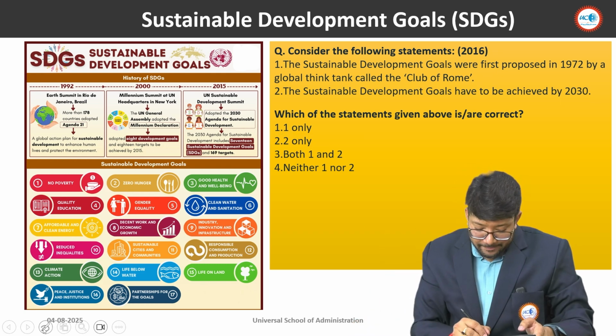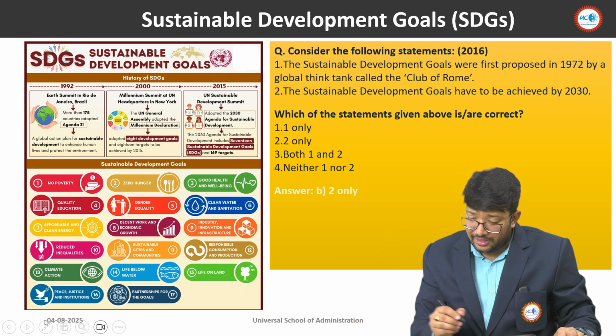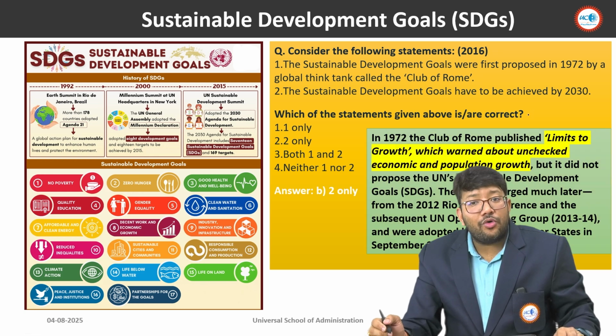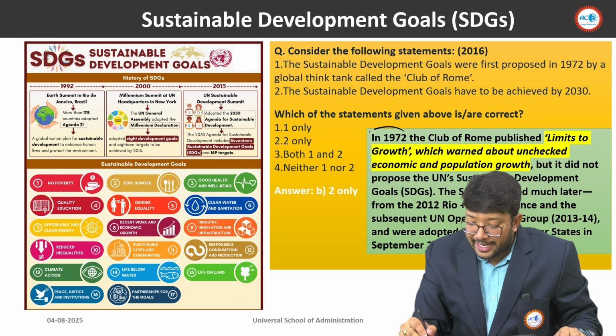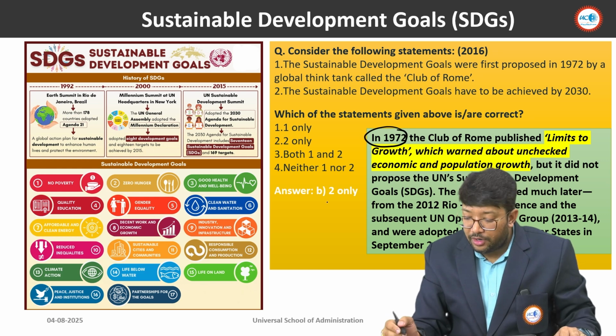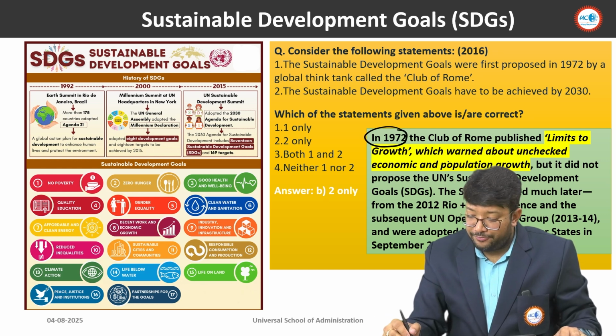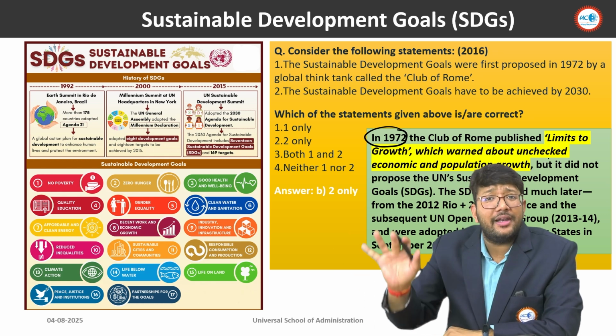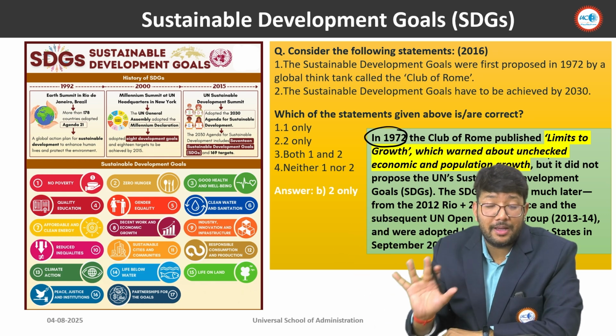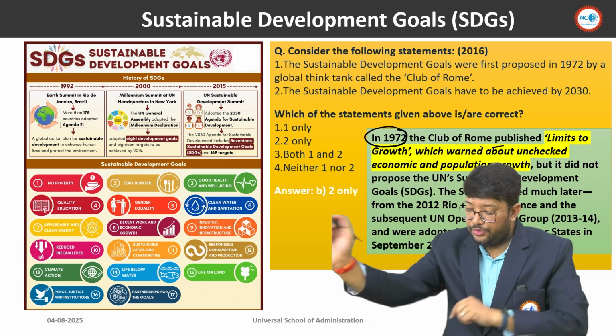What is exactly this particular Club of Rome called? So this is the Club of Rome. The Club of Rome was in 1972. It published what? Limits to Growth, which warned about the unchecked economic and population growth. It is nowhere related to the sustainable development goals. Remember that. Okay, so you have to do that.